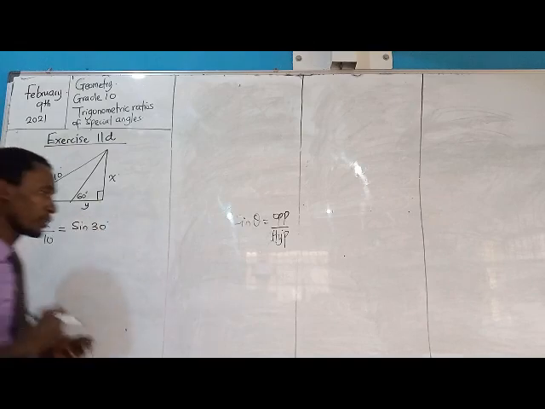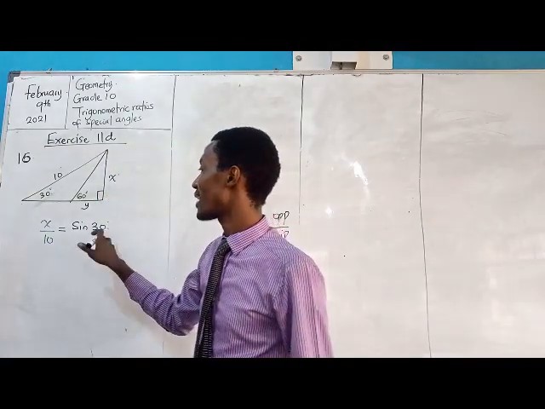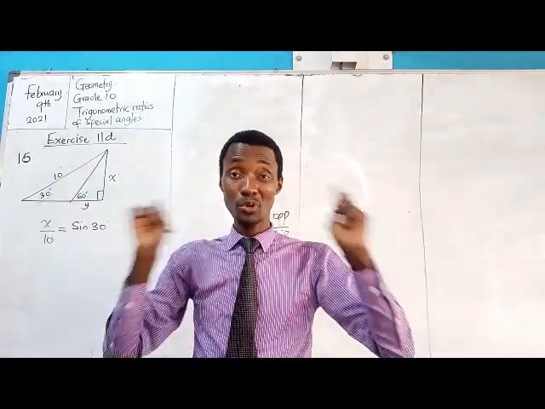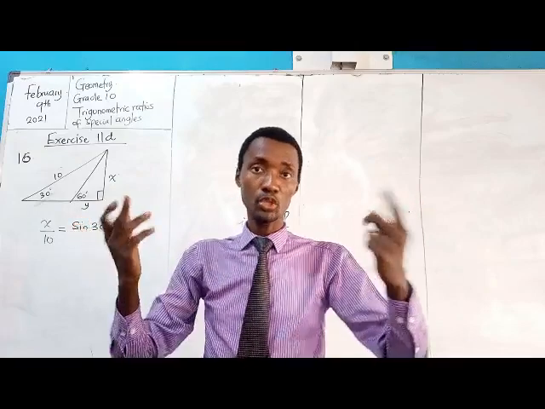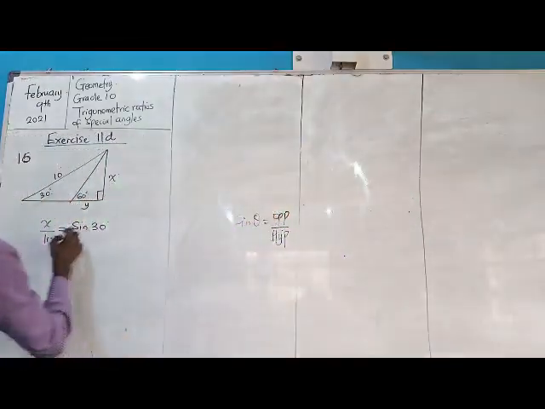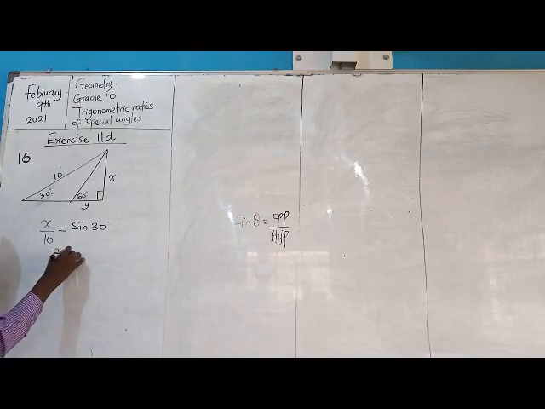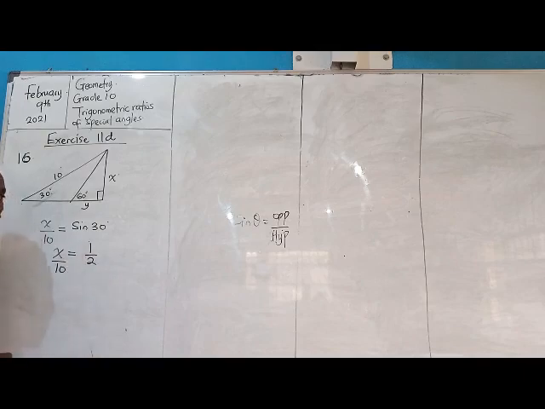The next big question, now please, whether you write sine first, here or here, makes no difference. The most important thing is the objective, what you're looking for. So, what is sine? Sine is half. So, X over 10 will be equal to 1 over 2.